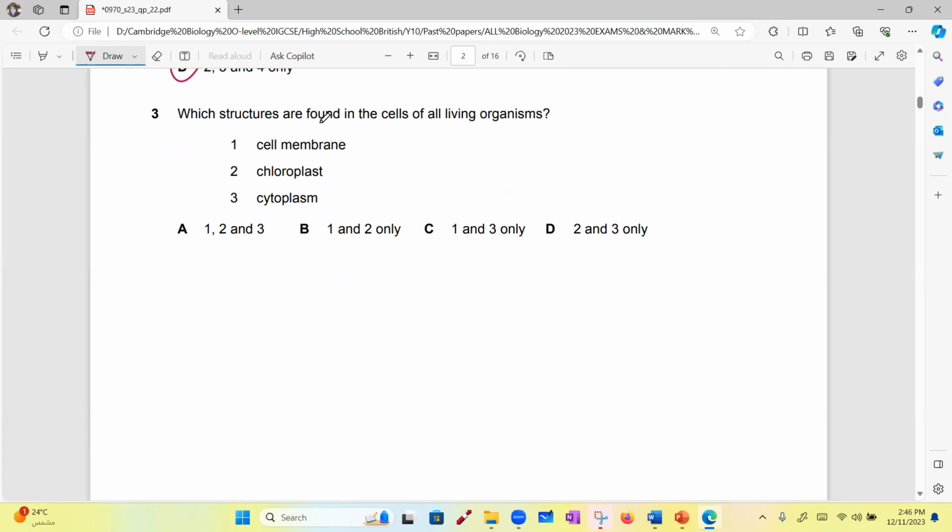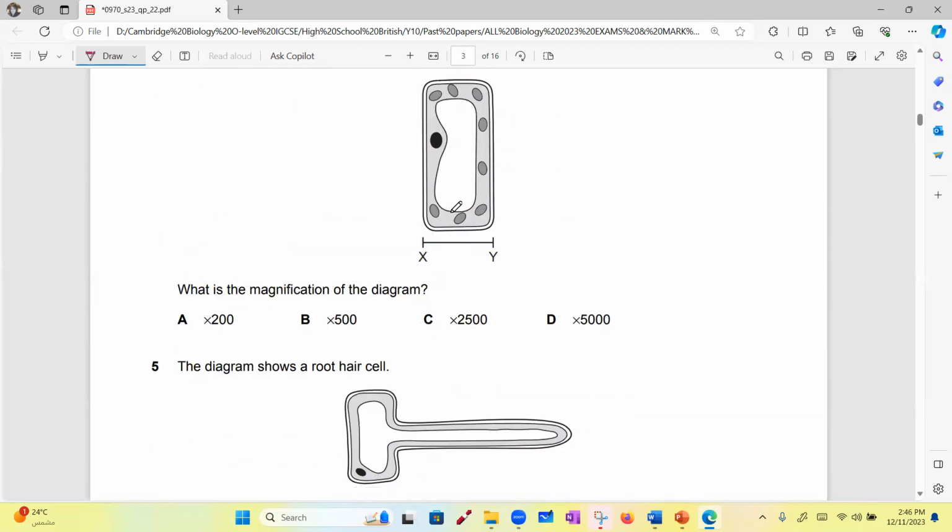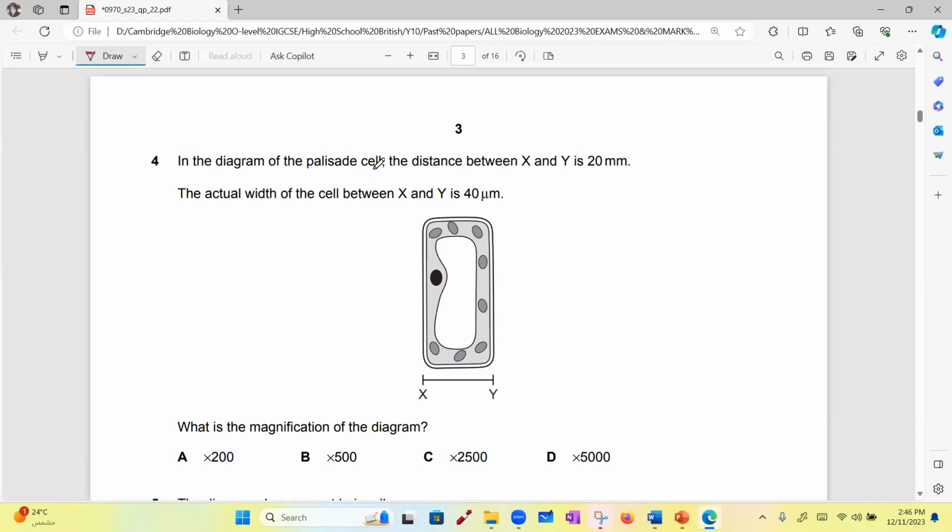Focus. Which structures are found in the cells of all living organisms? Is the cell membrane found in all living organisms? Yes. Chloroplast, no. Cytoplasm, yes. So the answer is 1 and 3, which is B. Pay attention. Now, in the diagram of this palisade cell, what's a palisade cell? Plant cell. Correct.